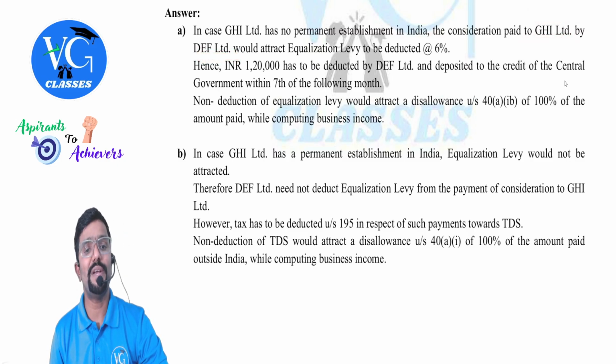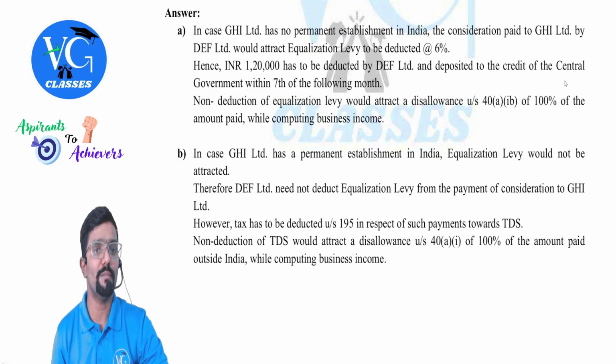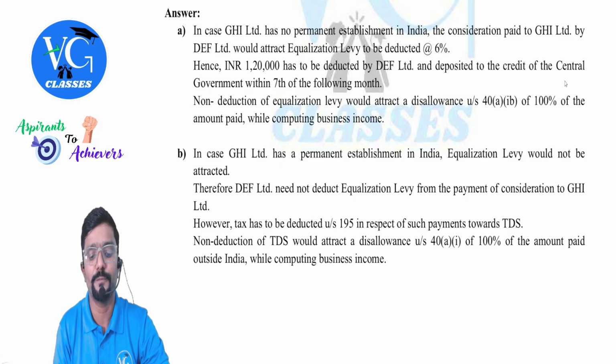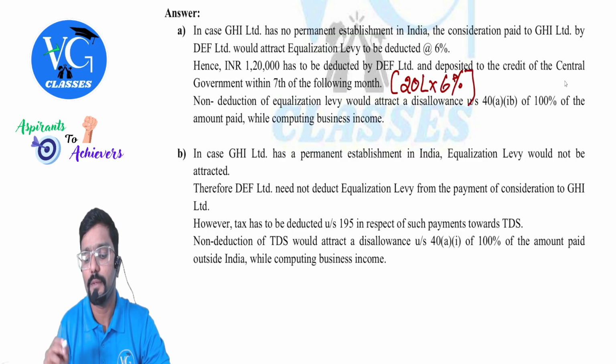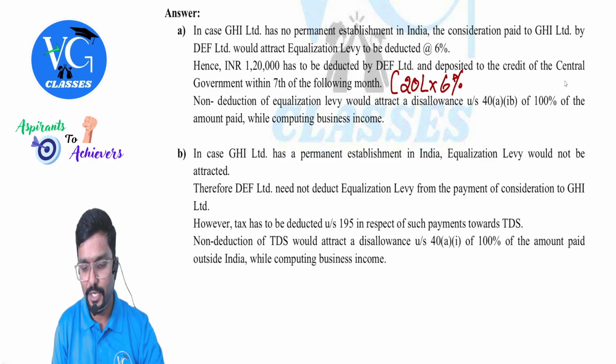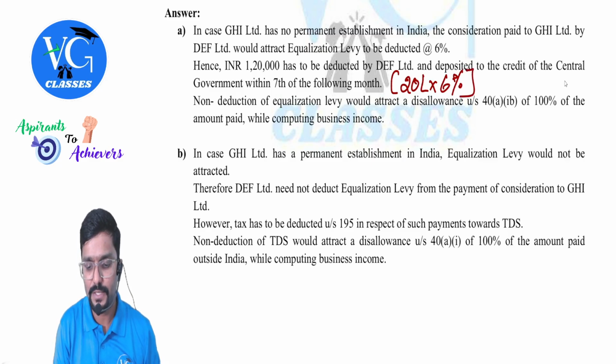Hence, 1,20,000 has to be deducted by DEF Limited and deposited to the credit of central government within 7th of following month. That is next month. Sir, how did we get 1,20,000? 20 lakh into 6%, guys.